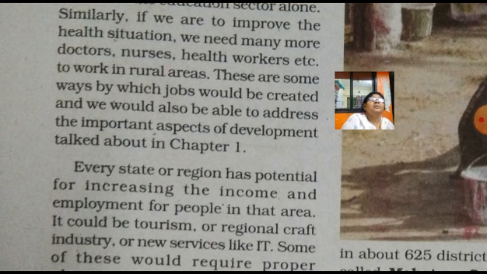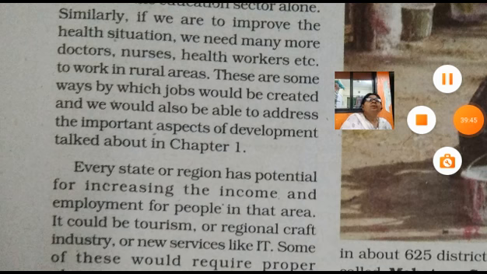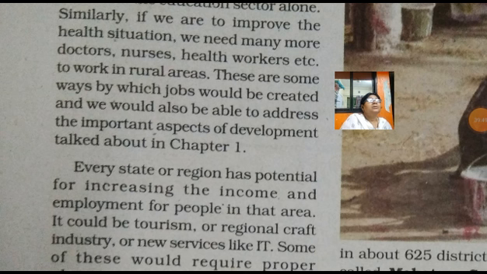Just for example, in rural areas, if 2 people are required in a field but 5 people are working there, they look like they are working, but actually as per their potential they are not getting the output, and that is called disguised unemployment. All this unemployment or disguised underemployment would be solved if the government takes the initiative for developing infrastructure, schools, health facilities, all these things.